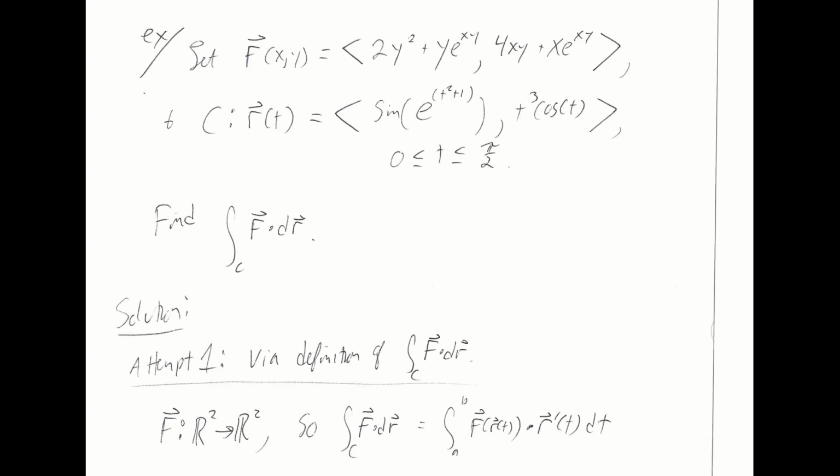Alright, so let's make use of this beast. So we are going to be given a vector field here, f hat. And it's a fairly complicated looking one. And we're given a curve C, which is particularly complicated looking. I've got this triple level of embedded functions for my first component of my parameterization of curve C. I've got sine of the exponential of a polynomial, and then I've got a product of a polynomial and a trig function for the y component of this parameterization. So here's an f hat, and here's a smooth curve.